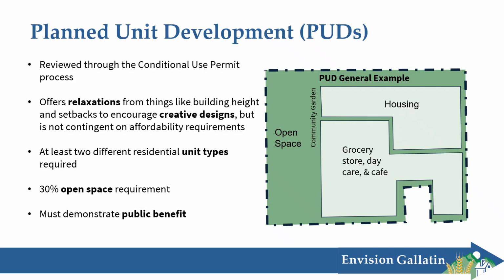So the image on the right shows how a PUD might possibly develop under this regulation. This is just an example. So in the housing portion, to show that they're providing public benefit, the developer might include 2 affordable housing units there. And then in their open space, they might include a community garden to show how they're contributing to local food systems. And then in the southern portion there, they could provide a grocery store, daycare, and a little cafe to support those residential uses. And this creates a walkable community. Folks that live in the houses there would have access to their food and their daycare very nearby, which again decreases traffic and commuting.